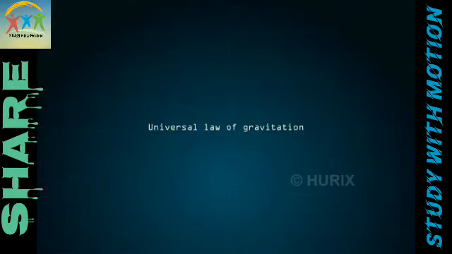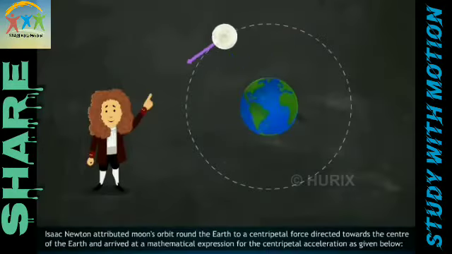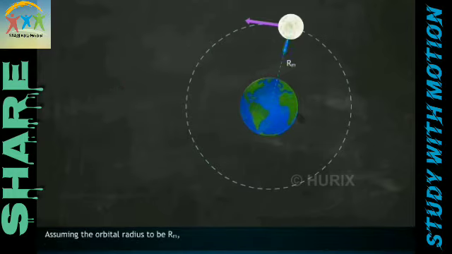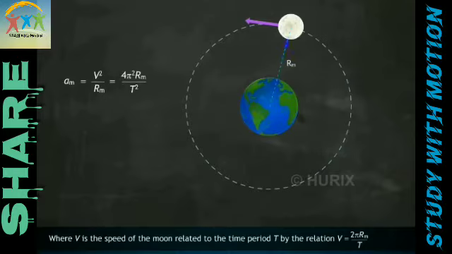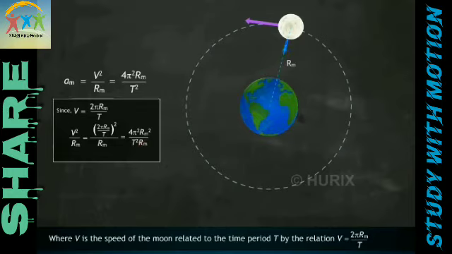Universal law of gravitation. Isaac Newton attributed the Moon's orbit around the Earth to a centripetal force directed toward the center of the Earth, and arrived at a mathematical expression for the centripetal acceleration as given below. Assuming the orbital radius to be Rm, Am = v²/Rm = 4π²Rm/T², where v is the speed of the Moon related to the time period T by the relation v = 2πRm/T.